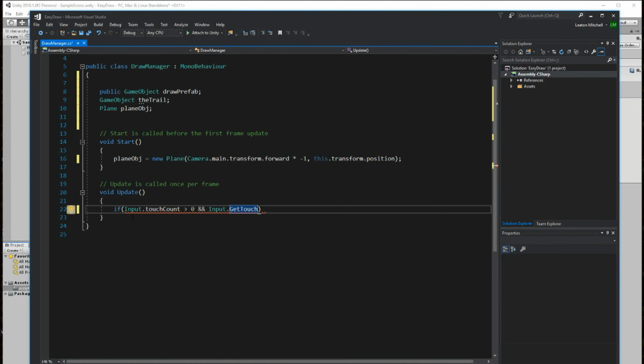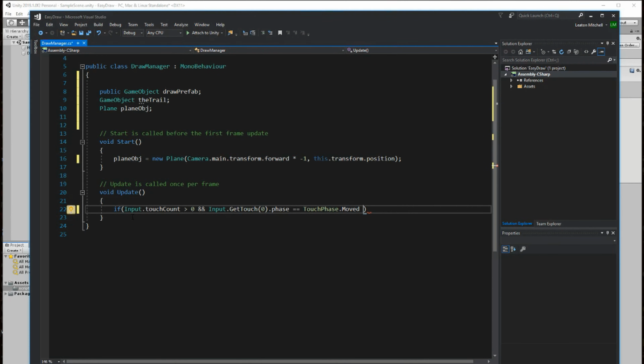Input dot get touch, and the first touch. So the first finger they use to touch the screen, not the second. As long as the phase of that is, we're just checking to make sure that their finger has actually started to move. And you can say touch phase dot move. So now that their finger is actually moving on the screen, we're good.